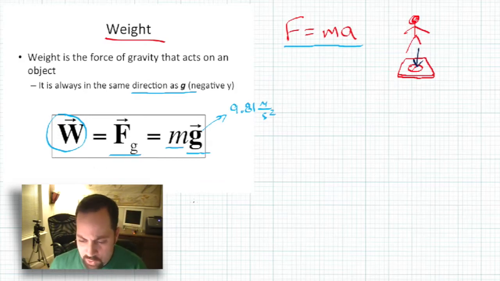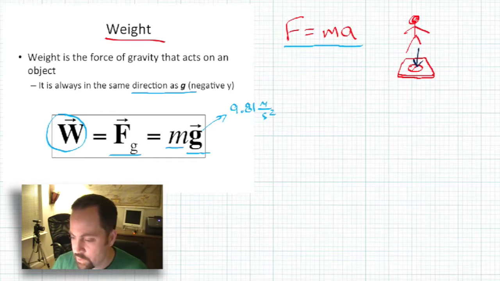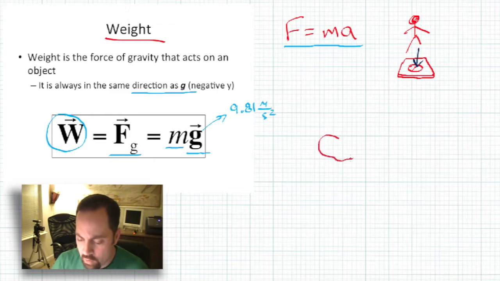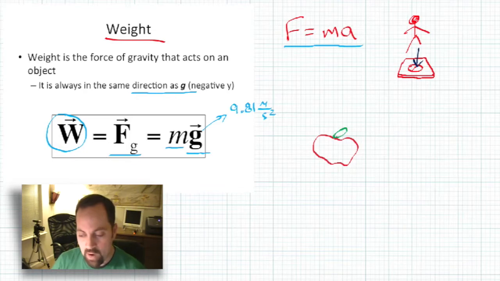So let me just do a quick little example right here. I'm just sort of making this up. I'll change colors here to like a dark blue. So say we have an apple. Okay, maybe I should make that red. We have an apple right here. I don't know what kind of apple that is. Let's try it again. Has that little thing on the bottom. Now, most apples I'm used to have the little bite thing taken out of them, but there we go. We have an apple right there, and it's sitting on a bathroom scale.